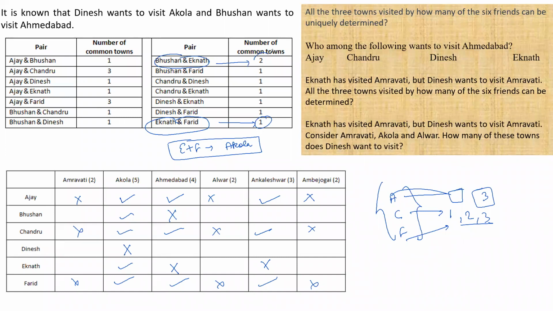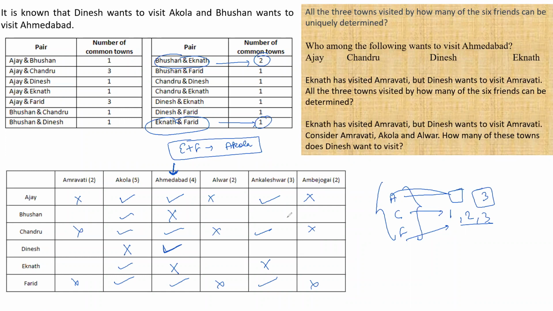Ekant and Bhushan have two places in common. See, Ahmedabad has been visited by four people. These two are not there. So who must be the fourth person here? Dinesh must be the fourth person here. Right? Is this also clear?